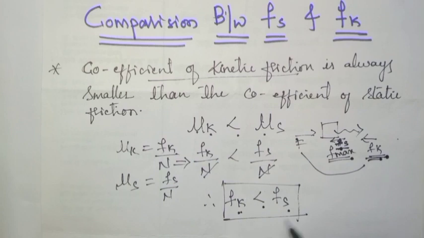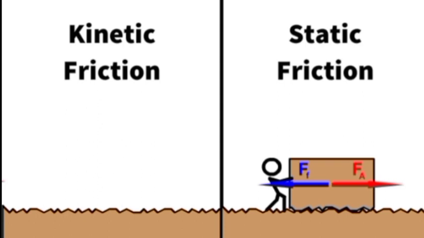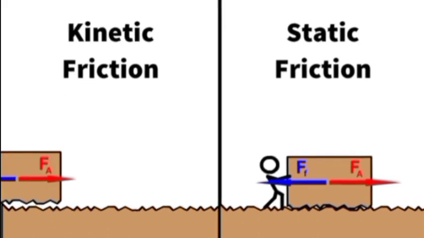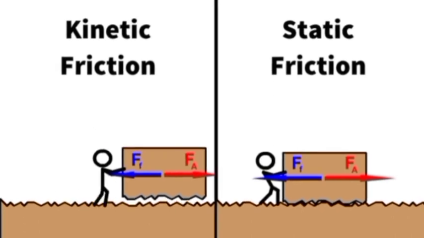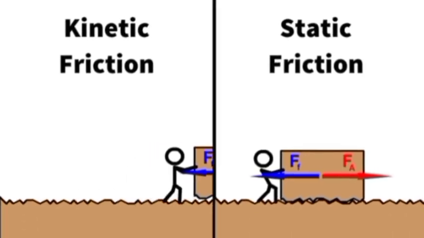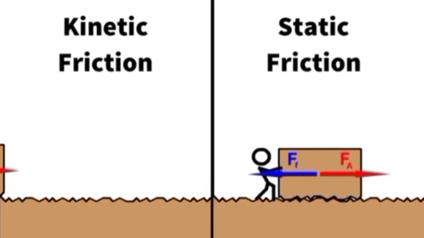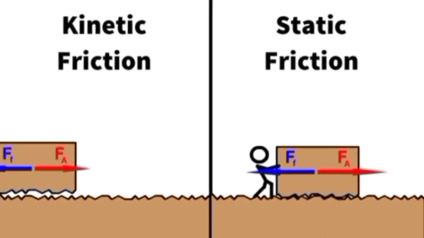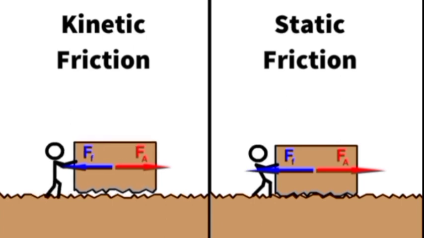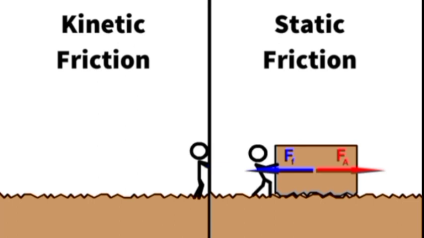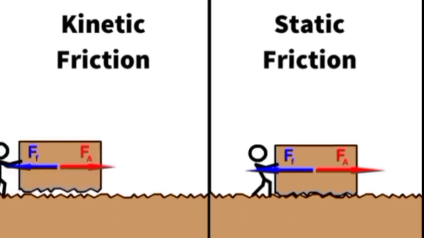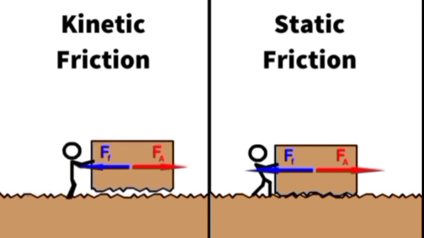To make you understand clearly, I will show you an animation so that you will get an idea. Here is an animation which shows both static friction and kinetic friction. You can see here, in static friction the force you apply is only up to the maximum, because the opposing force is offering more. As you keep applying force and reach the maximum value, the object comes into motion. You can observe that in kinetic friction.